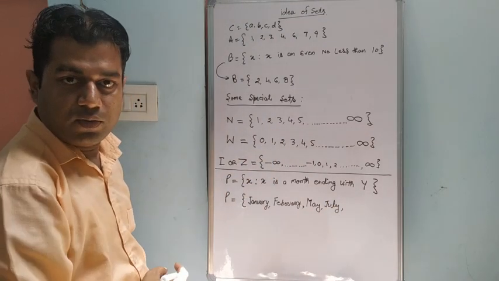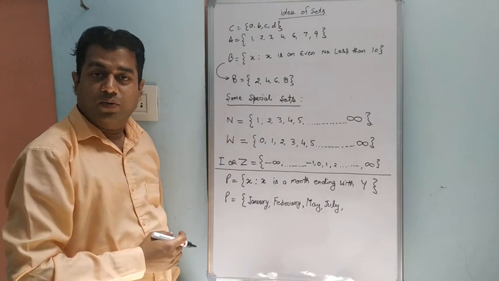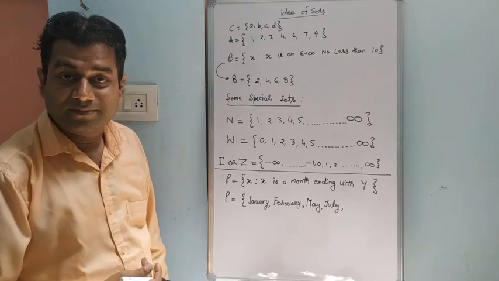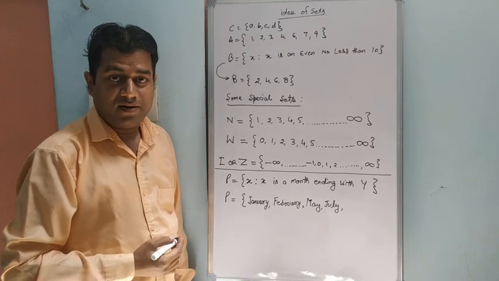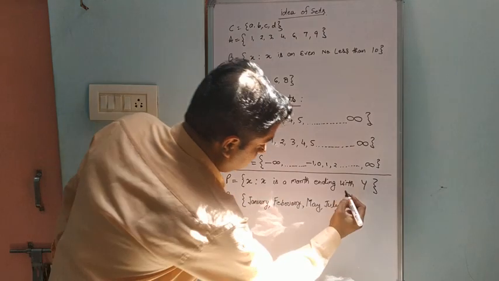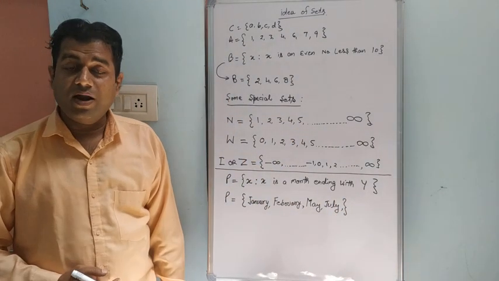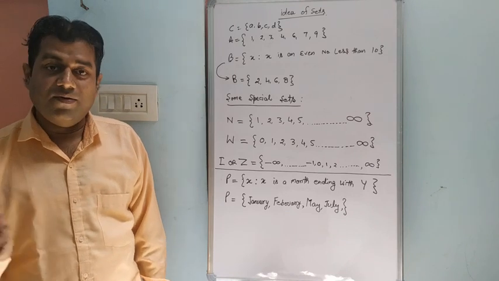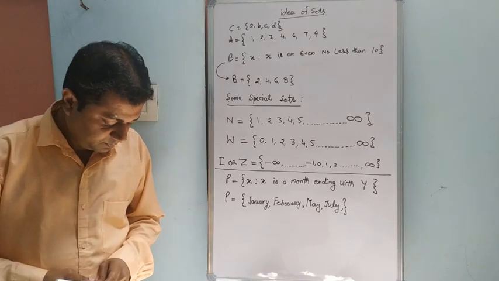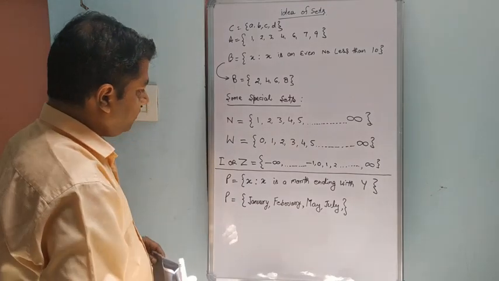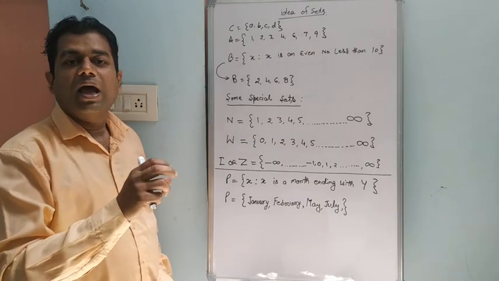August, no. September, no. October, no. November, no. December, no. So total elements: 4. We are getting 4 elements out of 12. So as per the condition, we can find out the elements.